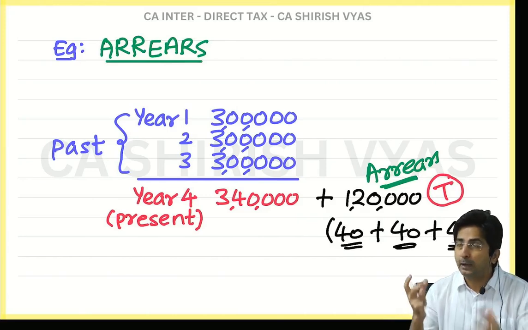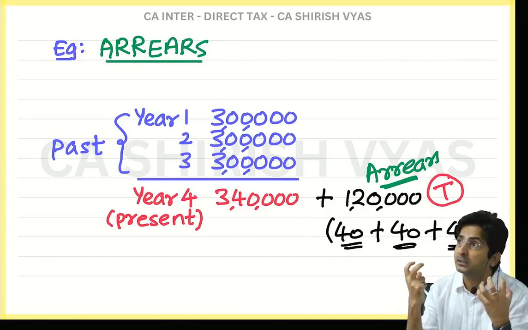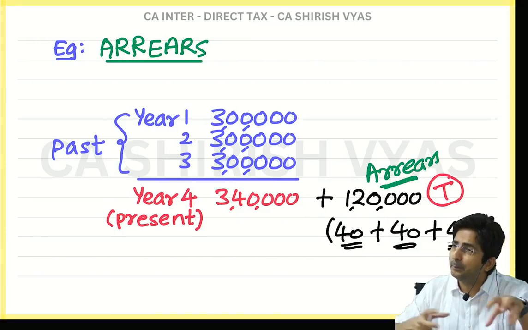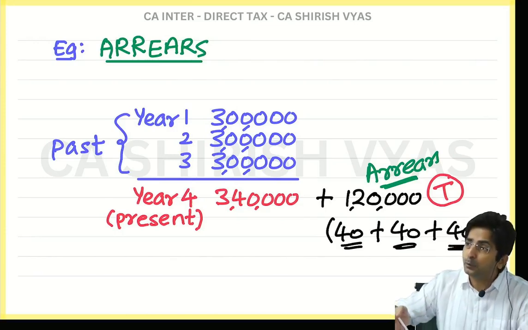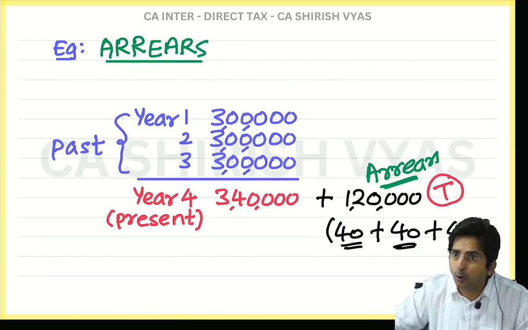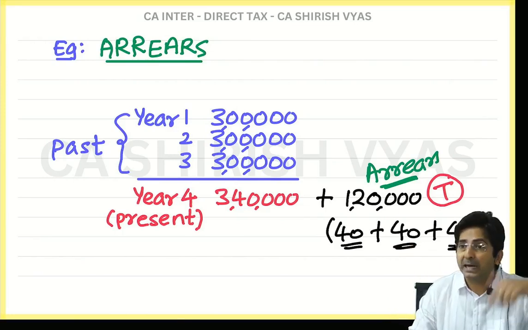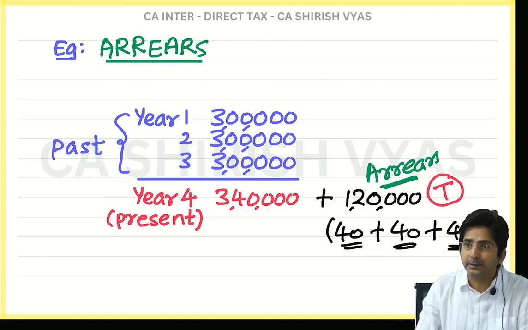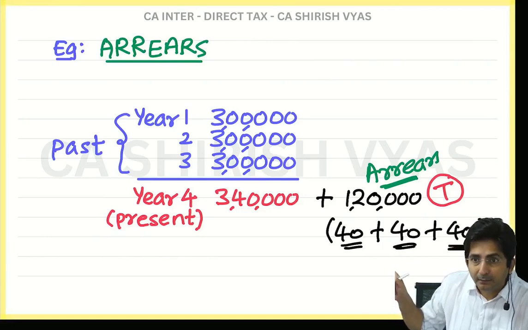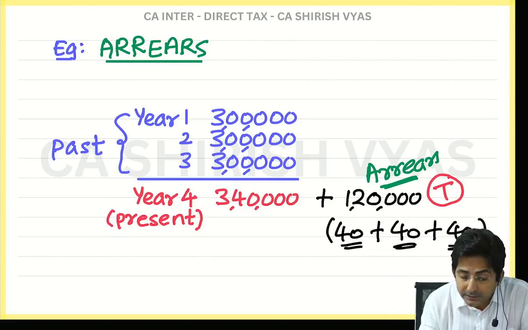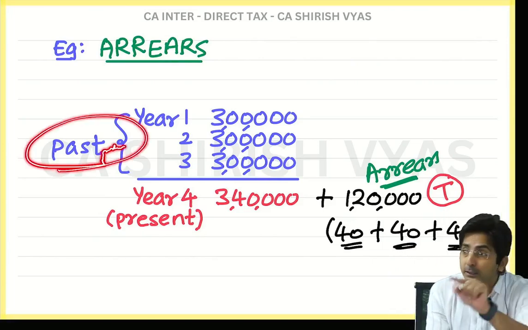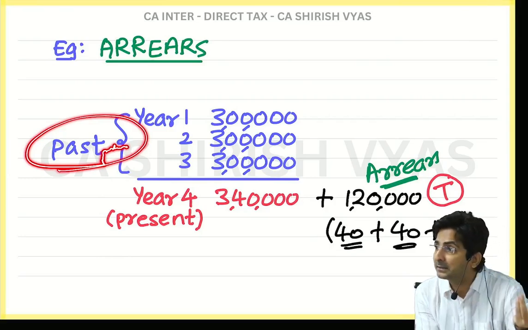So in short, I want you to feel the word arrears in what sense? Whenever there is a dispute between the employer and employee, and when the dispute gets settled, you get all backlog of past years. And you know, this will also be taxable. Can you see I have written T? Why taxable? Although the salary pertains to the past, since there was a dispute in the past, you didn't pay the tax.